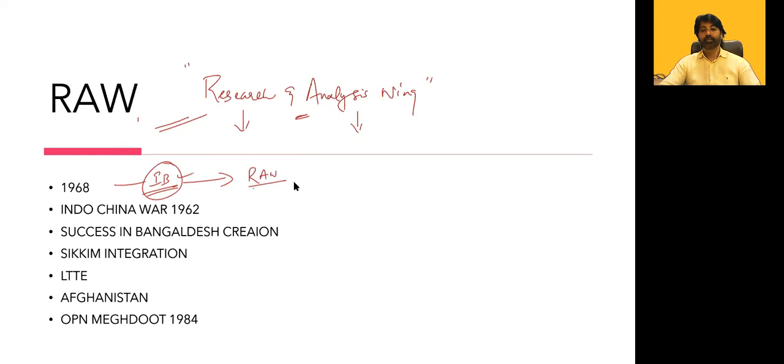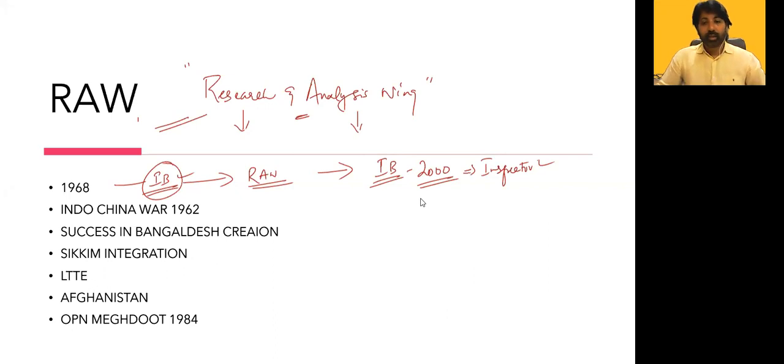Now, last week there was a notification for IB recruitment. Around 2,000 officers they are selecting. It is equal to the inspector role. So whoever is interested can apply. You can just visit Google and check it. You'll get the link. I think the last date is till mid-January. It's a single examination. There'll be a preliminary examination, then a main examination, then an interview.